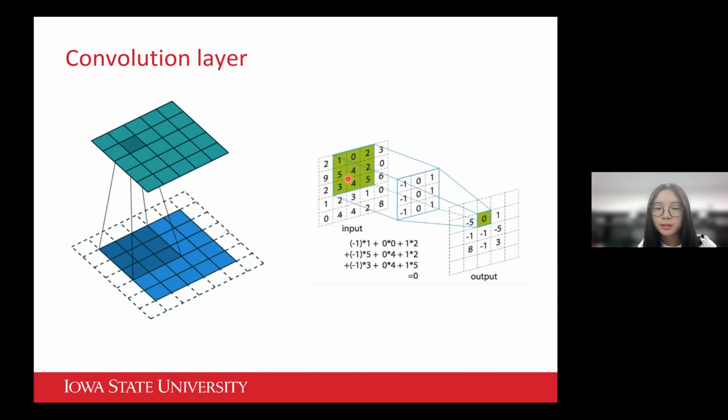Suppose we have a 3x3 block here in green, and then we have another 3x3 filter filled with some numbers, for example, -1s on the first column. And the math operation here is to get the dot product of this 3x3 block with the filter. And the output value will be stored in the output channel.